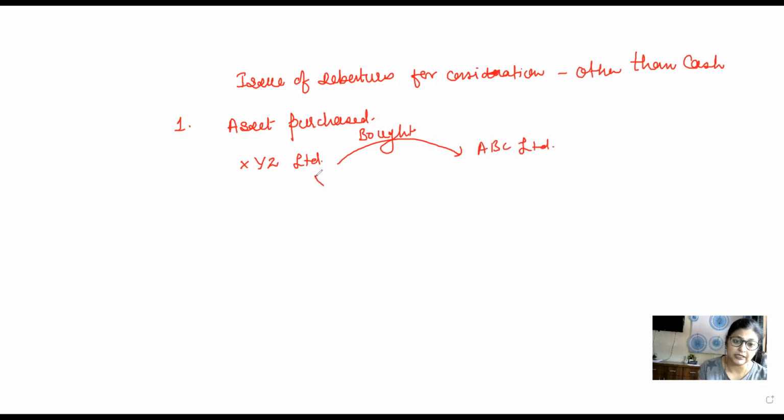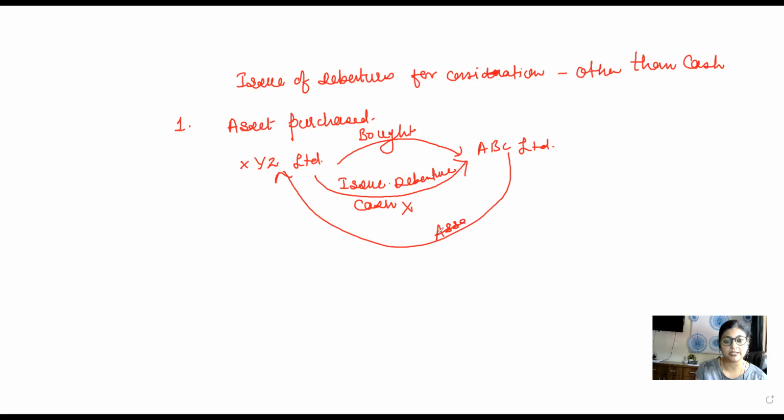Now, the company in consideration can pay cash, but if the company chooses not to pay cash and issues debentures, this condition will be called issue of debenture for consideration other than cash. Means the company is getting an asset from the company ABC, whatever asset the company has bought, and in consideration it is going to issue the debentures. So no cash is going and coming, but instead of cash, an asset is coming.